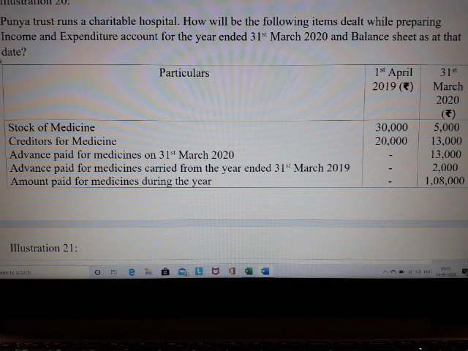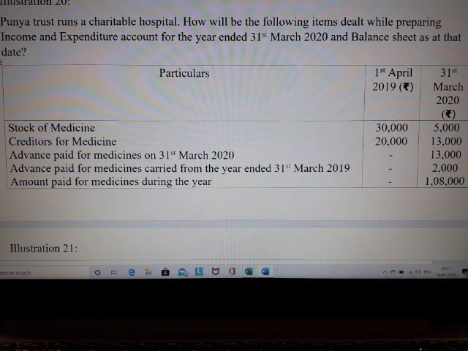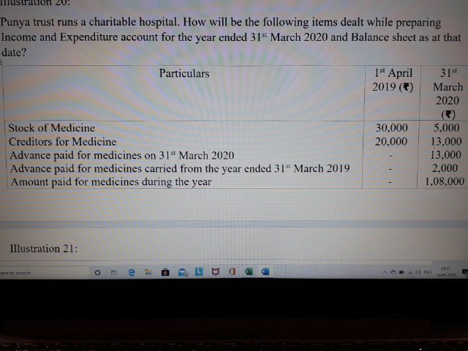Here you have to be very careful. Why? It is a payment that has been done in advance, which means it is a prepaid expense. You should not always think that advance is something which we need to take to our liability side. Can you understand? Advance income, that is, when you are dealing with subscription, if you get an advance in the current year for the next year, obviously it should be taken as a liability.